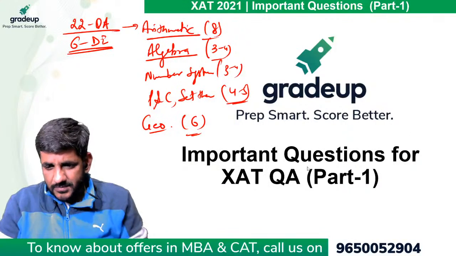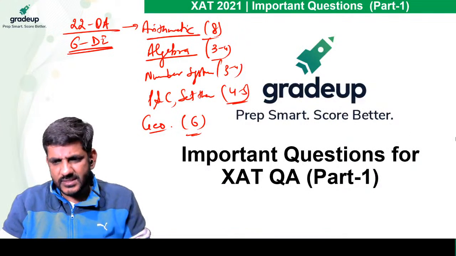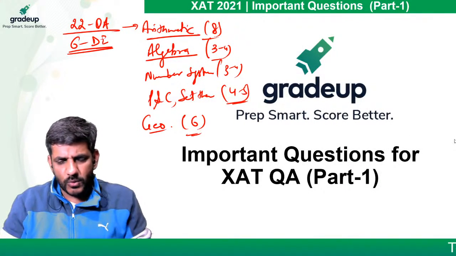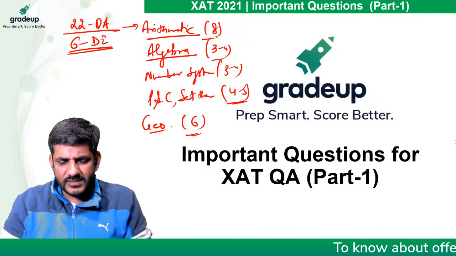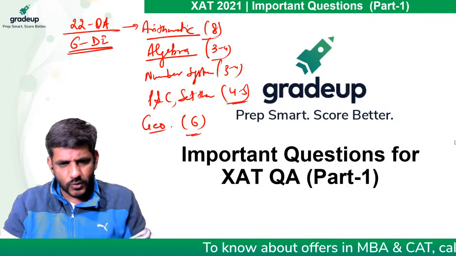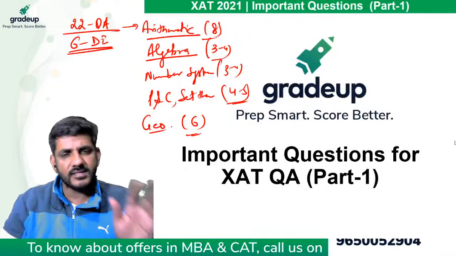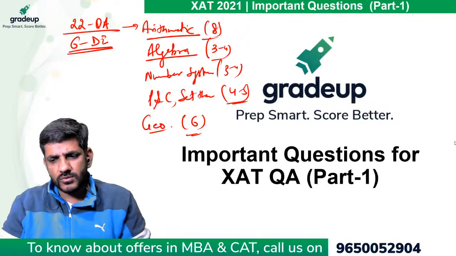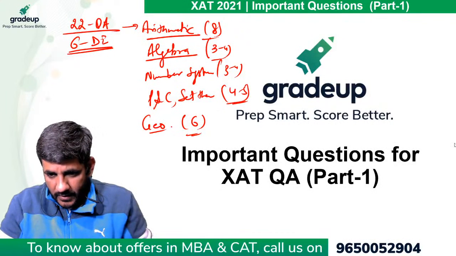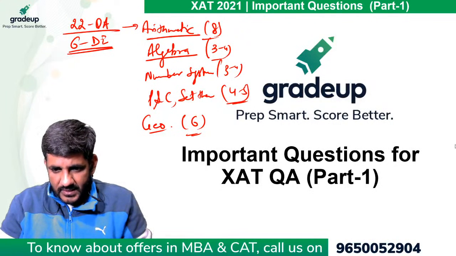DI in XAT is pretty out of the line, means weird. Yes, sometimes it is very weird, you are right that way. And not only in XAT, even in IFT, sometimes DI is quite tough, but not all the times. You will have to see this, attempt it, only then you will get to know how it came this time. Can we attempt 6 DI which can take more time, more gettable?